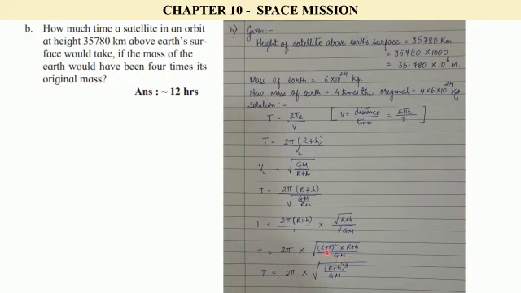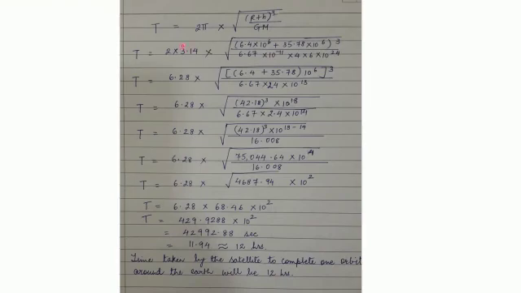So this becomes r plus h square into r plus h to be r plus h cube. So we get t is equal to 2 pi into square root of r plus h cube upon GM.